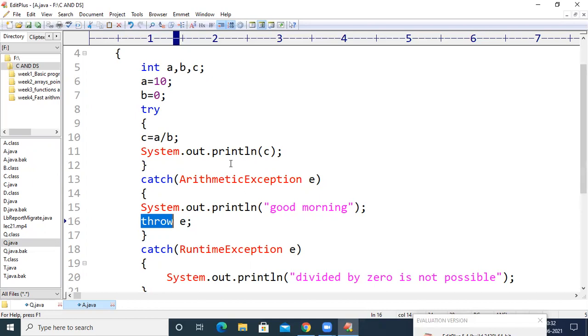So till now in today's session we have seen where we have to use the try keyword and where we have to write the catch keyword, how the try block or the catch block will get executed, and how we can have multiple catch blocks for a single try block. Along with this, we have seen how to use the throw keyword inside the body of the catch block. The try block is used to identify, the catch block is used to handle, and the throw keyword is used to rethrow an exception which was already thrown.